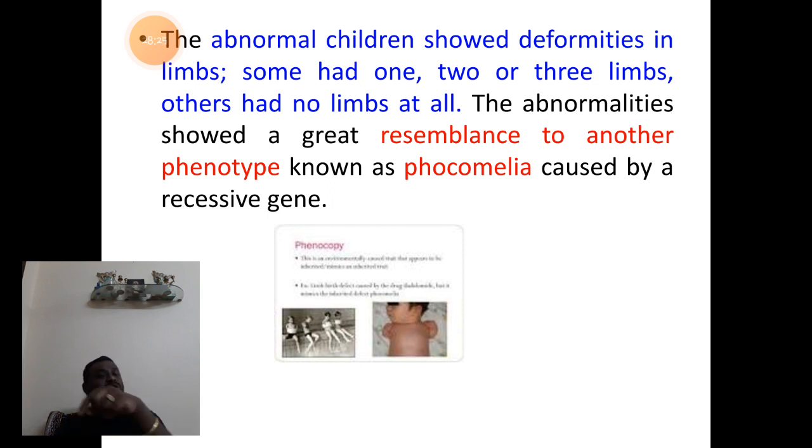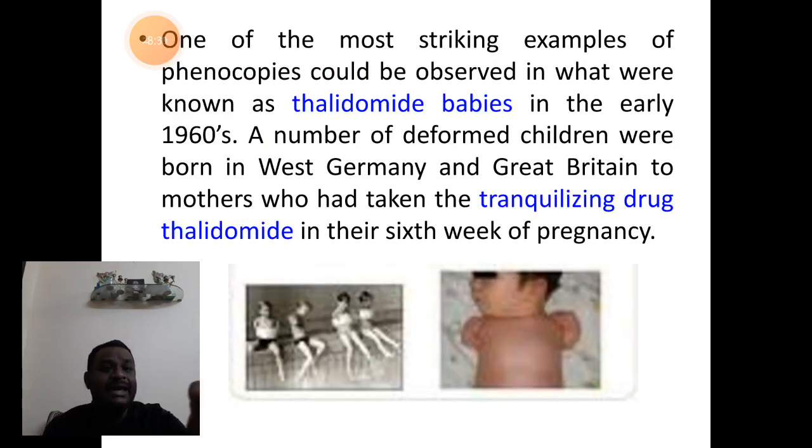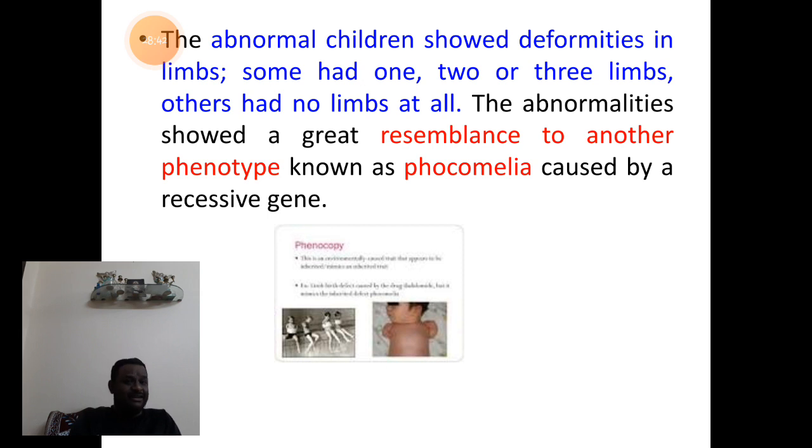But the individuals whose mothers consumed this thalidomide in Germany and Britain were born as deformed children. So these deformed children resembled the phocomelian individuals. So it is again an example related to phenocopy. So chemicals or the environmental factors are inducing the individual to show characters like that of phocomelia. So that's about the importance of phenocopy.